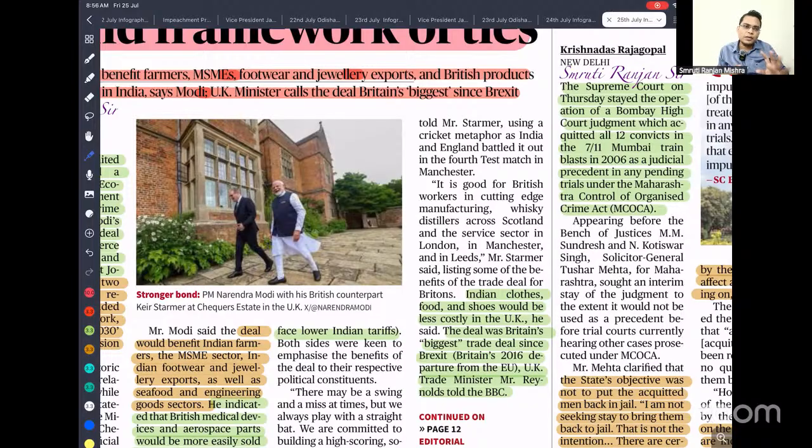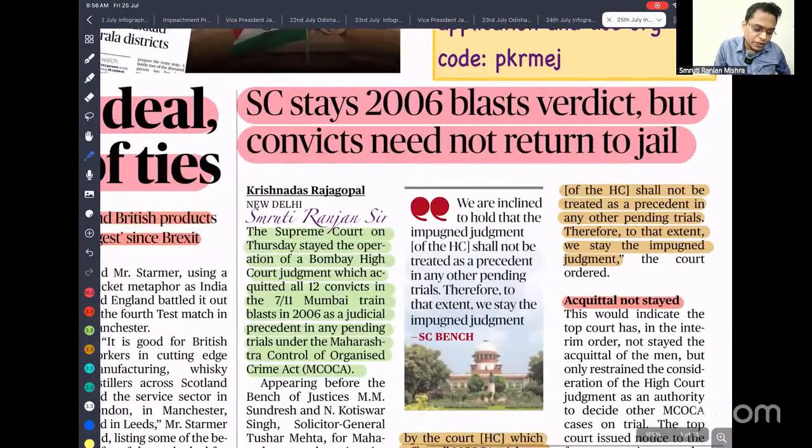So we are a complementary economy, so that is going to benefit both countries. So next is: Supreme Court stays the 2006 blast verdict, but the convicts need not return to jail.